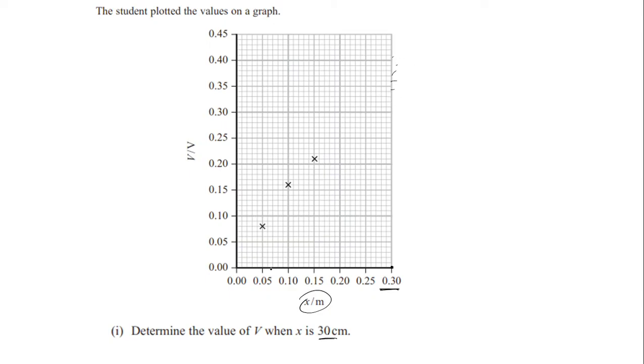Clearly we need to draw a best fit line. When you draw the best fit line and then extend it, you find the corresponding value of voltage at 0.3 meter. So that's how you do this. This is approximately the best fit line, passing through the points or equidistant from these two. So you can say that this is of course a best fit line and it is intersecting here. So it is 0.43 volt. So you see that the voltage at 30 centimeter is 0.43 volt.